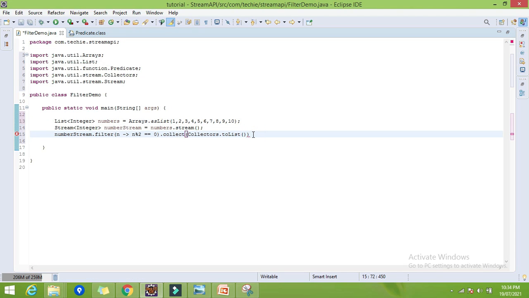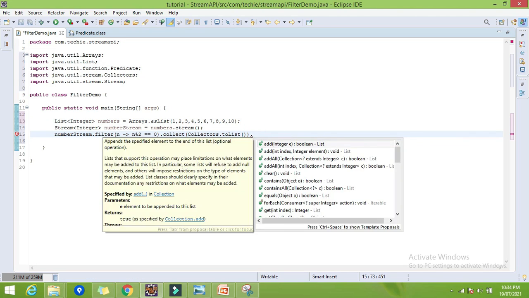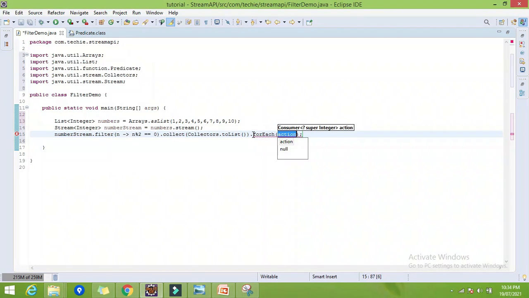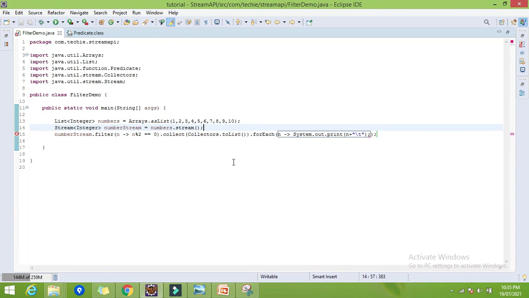Now I will simply print using forEach. n is the single parameter and I want to print it, System.out.print n. I will print with a tab, which gives 4 spaces. Instead of printing on a new line, I will print on the same line.